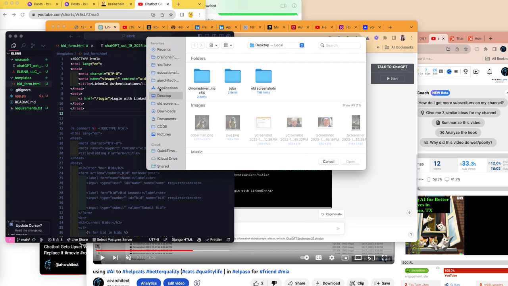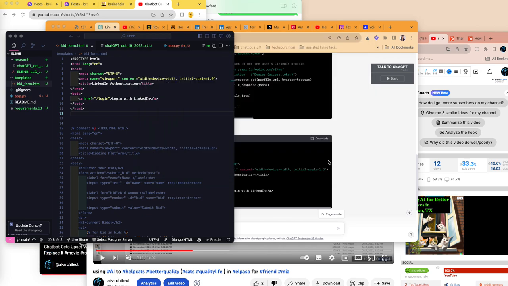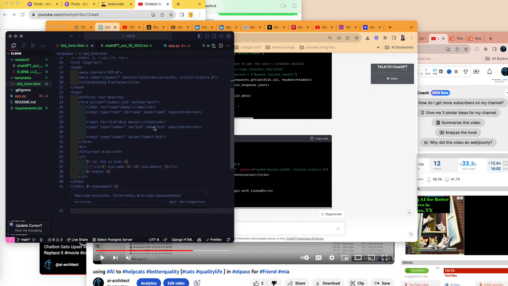Okay, so today I am going to focus on being able to get the Flask app to run the LinkedIn API. So yesterday I was able to show that the HTML side worked, and then we're going to make sure that we can run this Flask app. So I already know that this HTML code is functional, right?